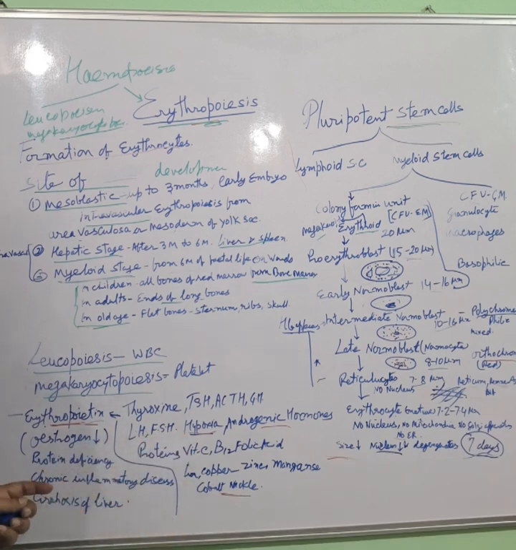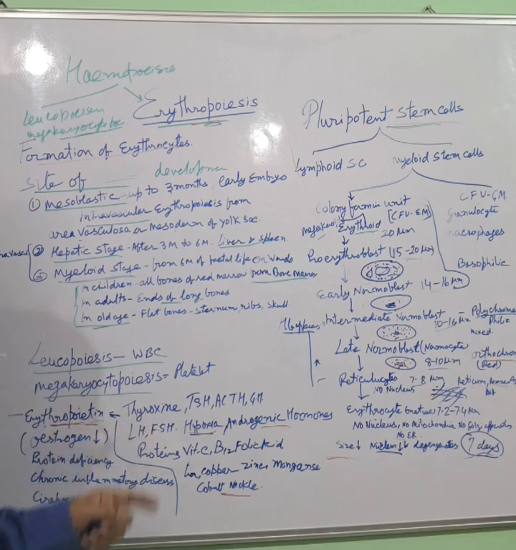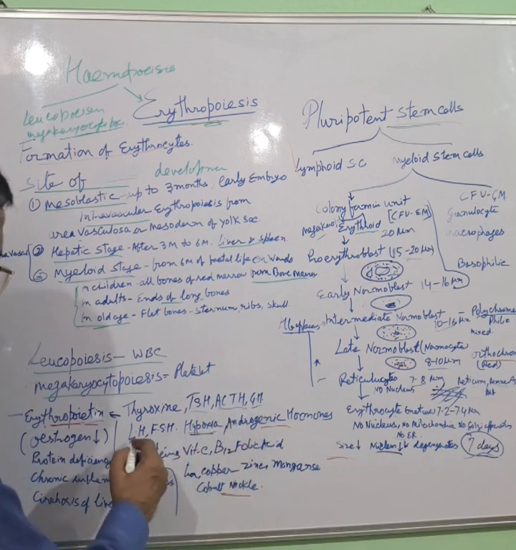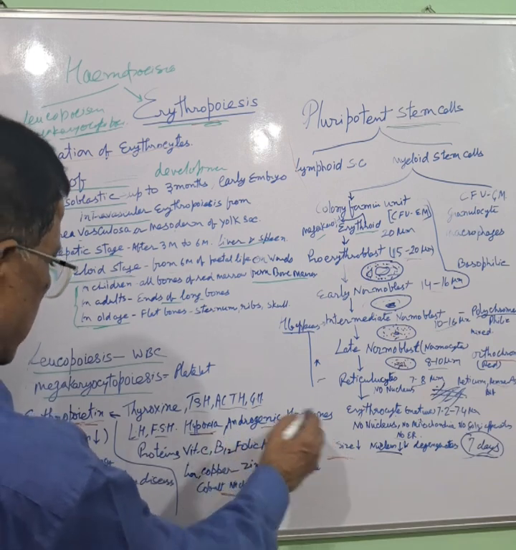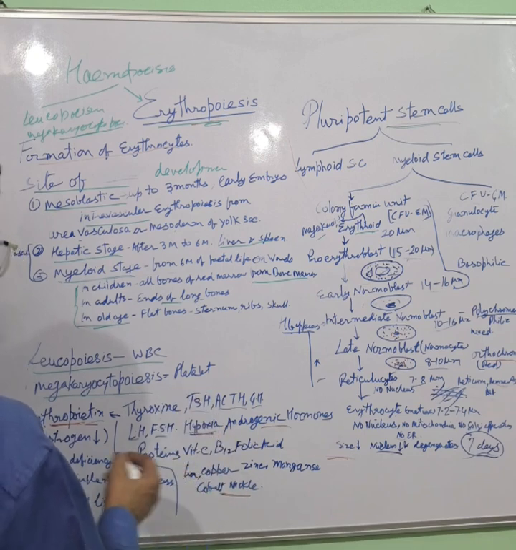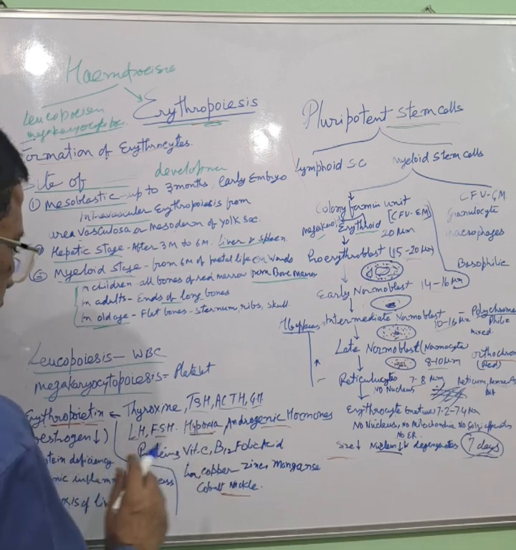Hypoxia is the most potent stimulant of erythropoietin formation. The effect of hypoxia on erythropoietin synthesis and secretion is stimulated by thyroxine, TSH, thyroid stimulating hormone, ACTH, growth hormone, luteinizing hormone, follicle stimulating hormone, and androgenic hormones. These hormones increase the response of the cells secreting erythropoietin to hypoxia.